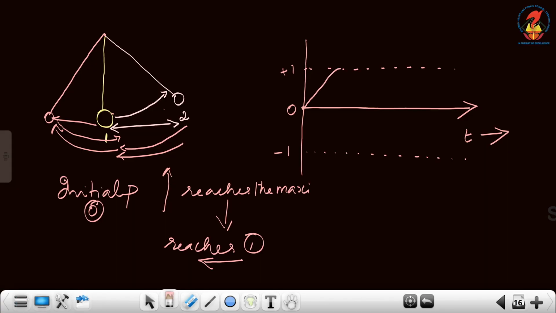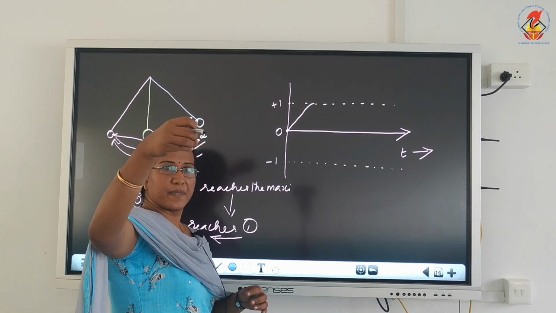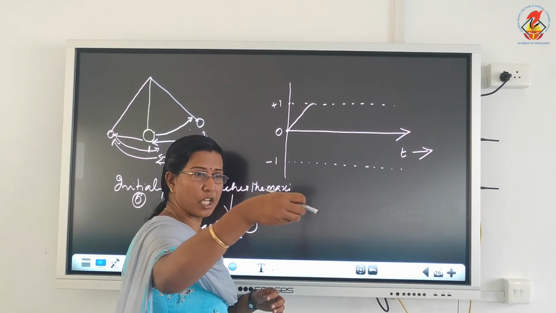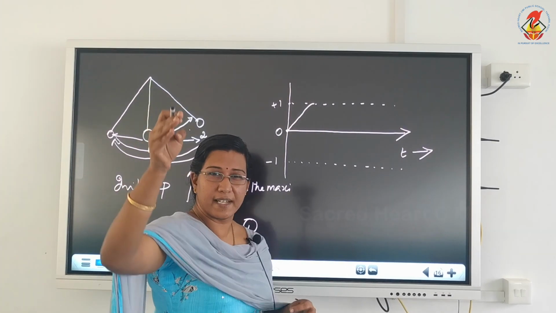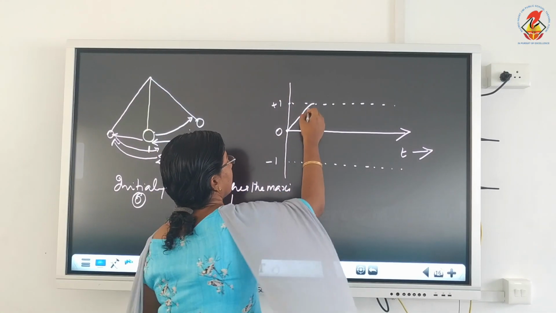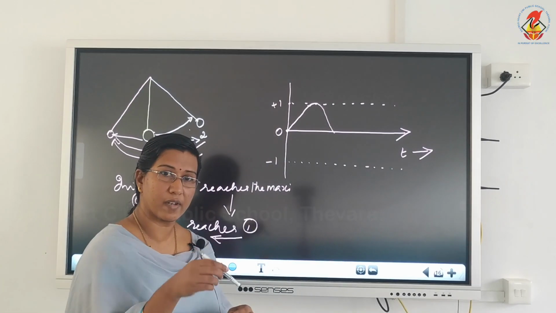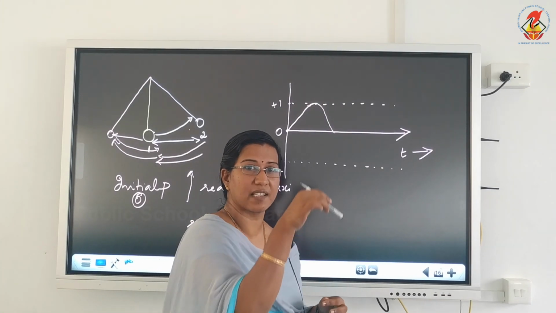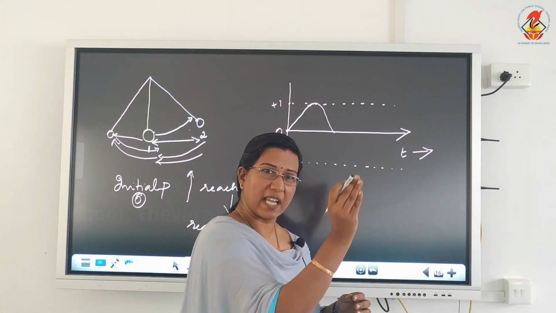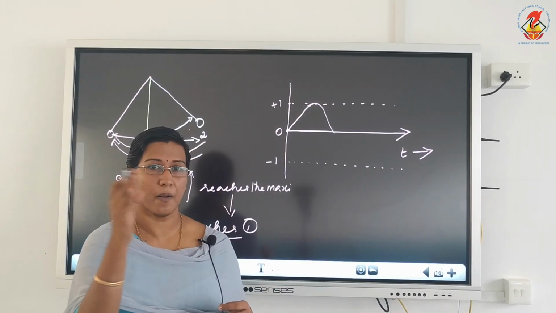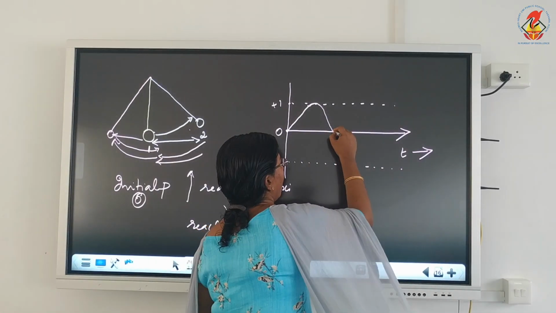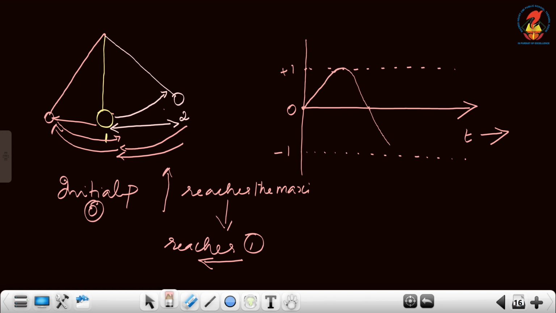Then what does the pendulum do? Once I release my hand, it will try to come back to its initial point. So from that maximum value, the displacement is decreasing, decreasing, and it reaches the initial point. Now will it stop there? No. It will go to the other side and travel the same distance as it traveled on the first side. So its displacement will increase slowly on the negative side, the opposite side, and reaches the maximum point here.